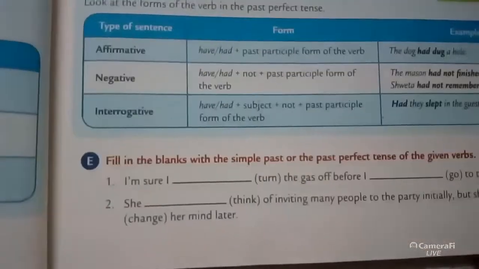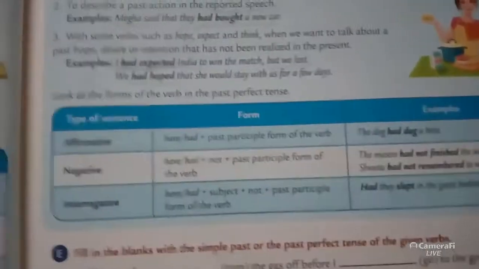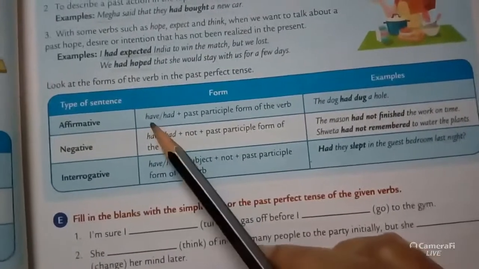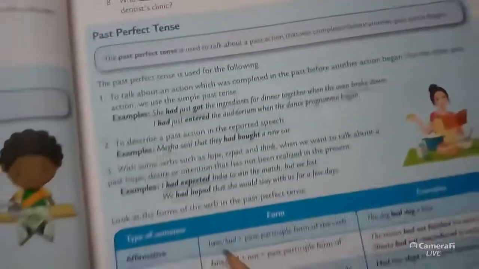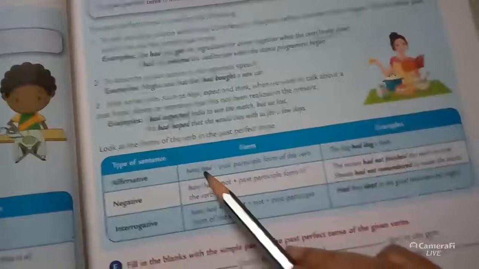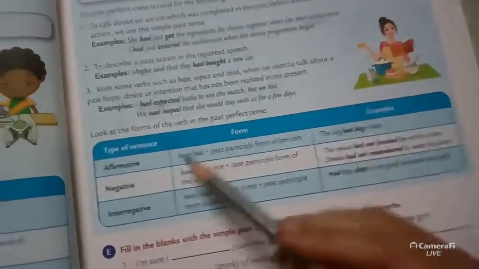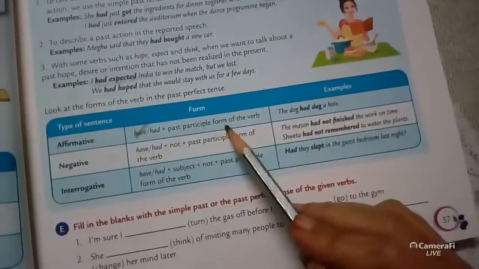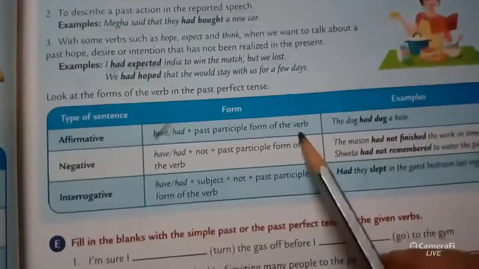formation of sentence in this tense. Type of sentence, form and example. Affirmative sentence, it is had, not have had. It will be had, okay? Not have had. Had, past participle form of the verb, okay?